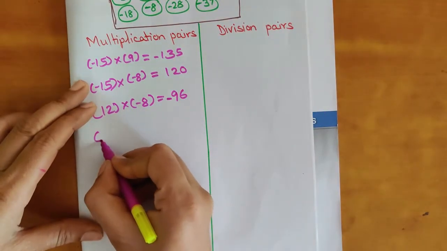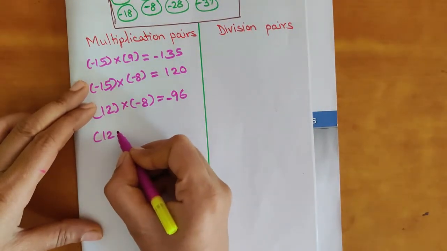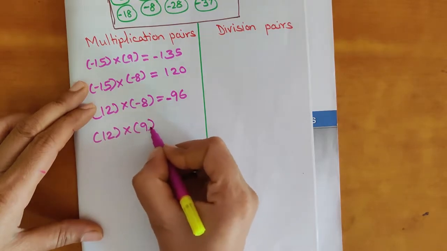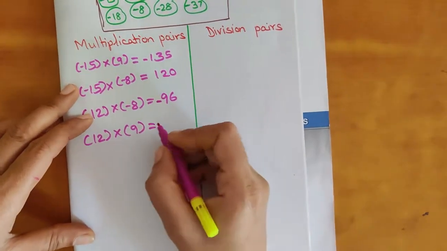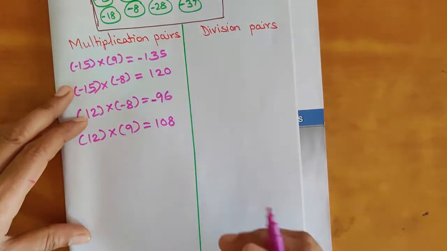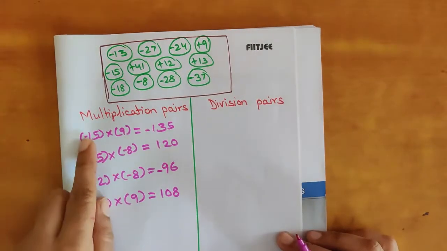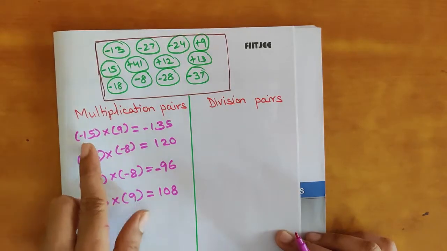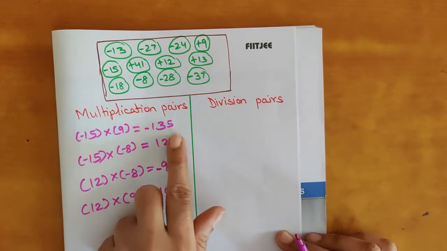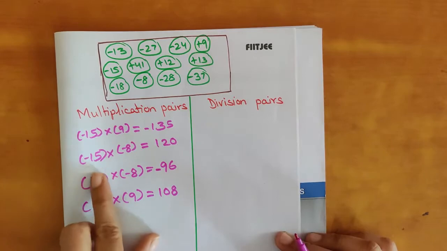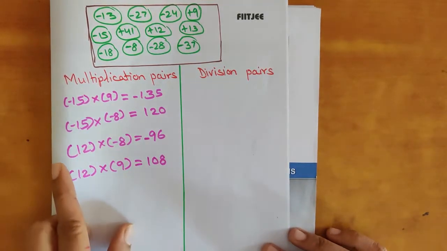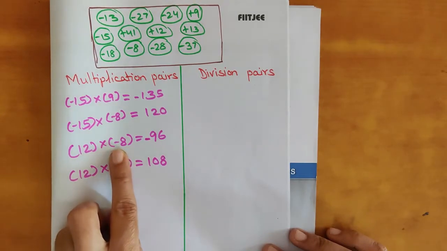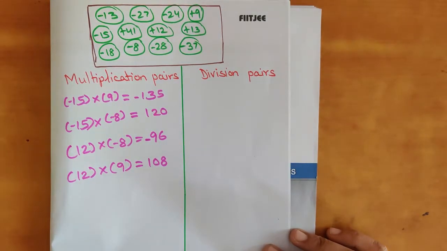And next, if I am taking 12 multiplied with 9, both are positive, you will get positive. 12 9s are 108. Okay, so negative number multiplied with positive number, you will get negative number. Negative number multiplied with negative number, you will get positive number. One positive and one negative number, the product is negative.